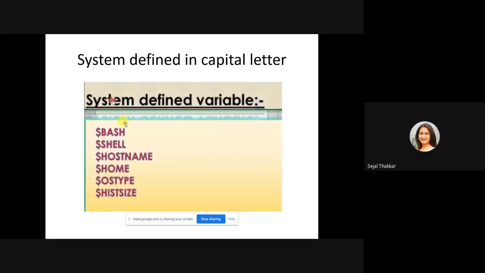So there are two types of variables: system defined and user defined. Some of the variables are by default defined by the system, and generally they are in capital letters, like BASH, SHELL, HOME, HISTSIZE, HOSTNAME, OSTYPE. These are the system defined variables that we directly use. We don't have to define them.